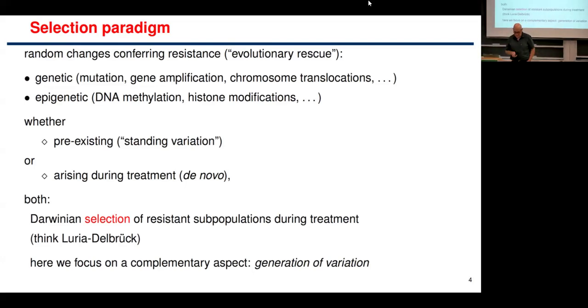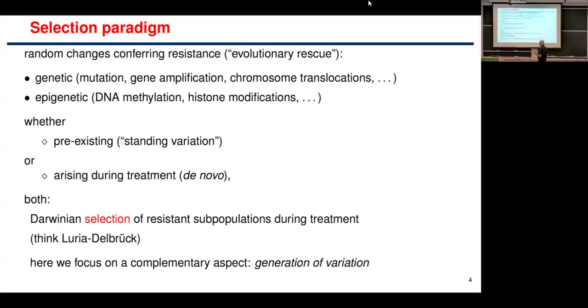talking about this interesting question: most people think of resistance to therapy, whether targeted or chemotherapy or whatever, as classified into pre-existing, sometimes called standing variation, or resistance that arises during treatment, sometimes called de novo resistance. And if we go back to Luria-Delbrück in bacteria and so on, that's sort of the classical thing that everybody studies.